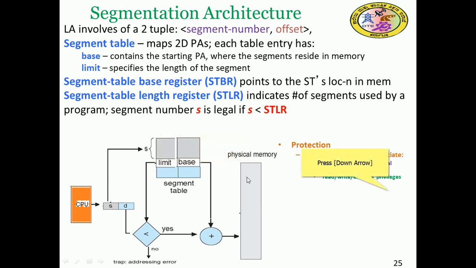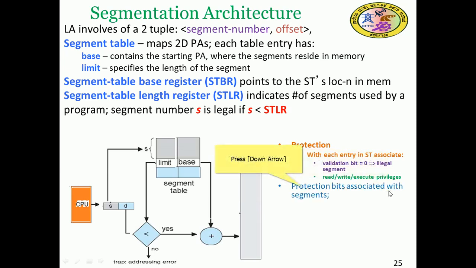It also additionally provides protection. Each entry in the segment table is associated with a validation bit: 0 is an illegal segment and 1 is legal. Read, write and execute privileges are protection bits associated with the segments.